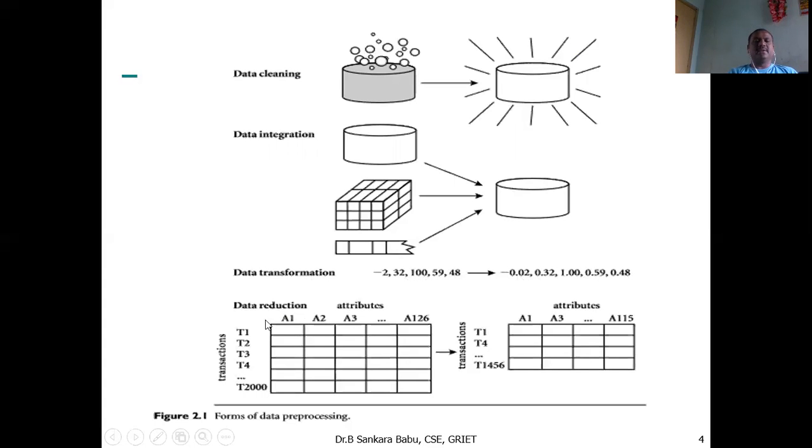Then data reduction. Here, 2000 rows and 126 columns are reduced to 115 columns and 1456 rows, so that it is useful as input to the data mining techniques.